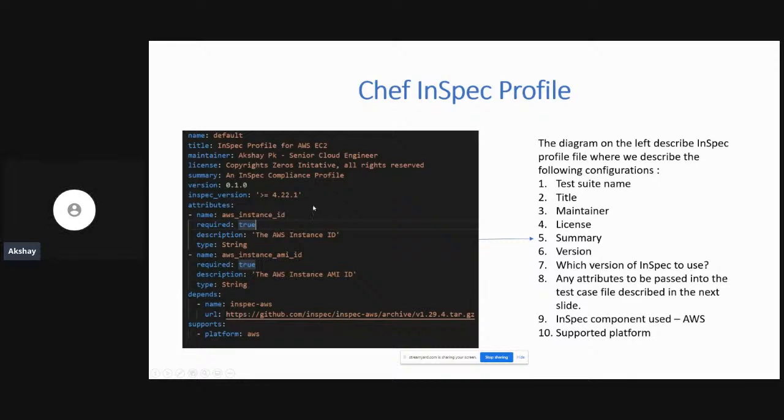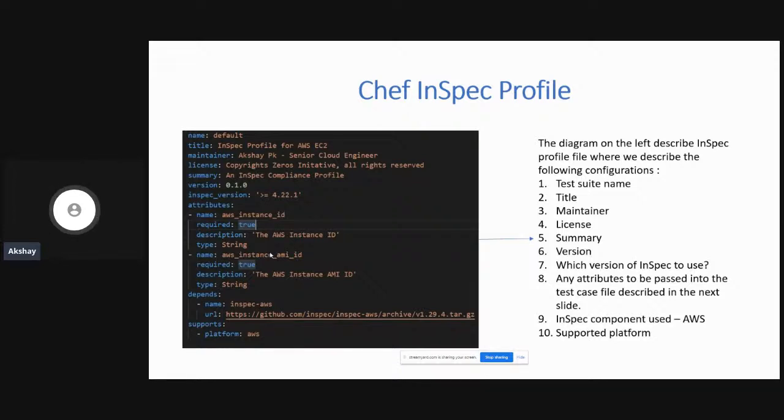And then we have attributes. Now these attributes are nothing but, let's say for example, you would like to pass some attributes into your test cases, such as the instance ID, or the AMI ID. How do you do this? You do it from your outputs. If you already have outputs, you pass your attributes from your outputs.